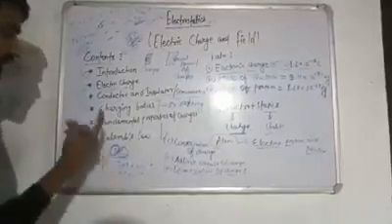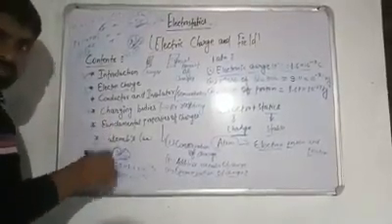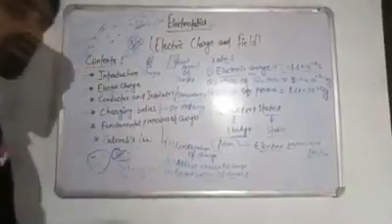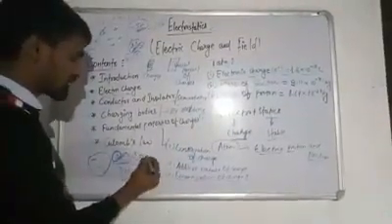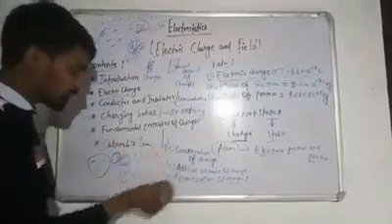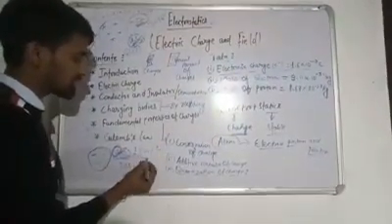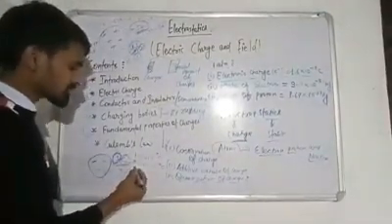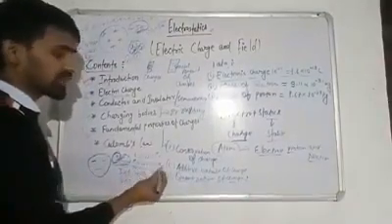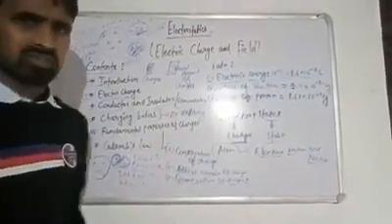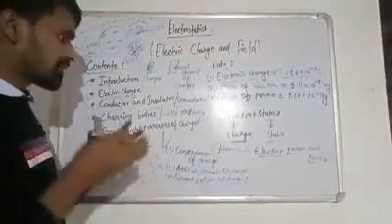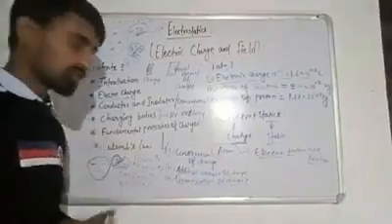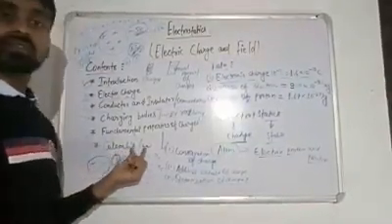If one electron is there, then the total amount of charge is 1.6 multiplied by 10 to the power minus 19 coulomb. If 2 electrons are there, then the total charge will be 2 multiplied by 1.6 multiplied by 10 to the power minus 19 coulomb. And if 3 electrons are there, then 3 multiplied by minus 1.6 multiplied by 10 to the power minus 19 coulomb. It is so simple to understand. So we have studied the fundamental properties of charge. The next video will be related to Coulomb's law.